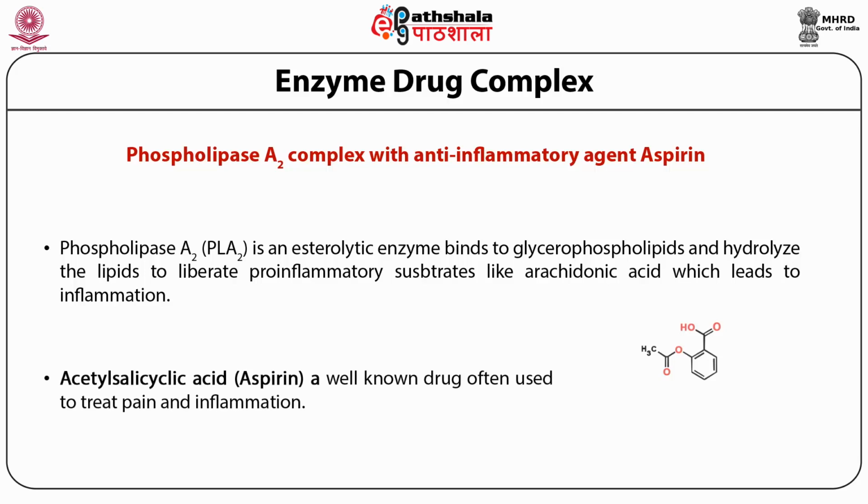Acetyl salicylic acid, aspirin, is a well-known drug often used to treat pain and inflammation. This acetyl salicylic acid is extracted from the willow tree, and was used even before we knew about the pharmacological effect of this drug. This aspirin has been previously used against these inflammatory pathway enzymes.